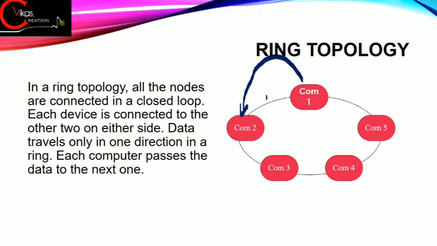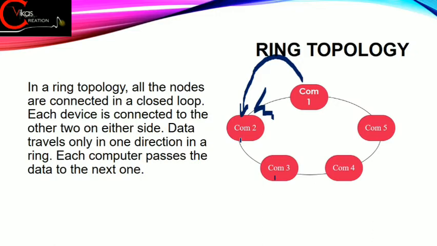But if in case this cable is not working properly, in that case this 1 will pass the data to computer number 5, then 5 will pass the data to 4, then 4 will pass the data to 3, and this 3 will pass the data to 2. Fine. So by this we can easily share our resources, but it has a very big problem.